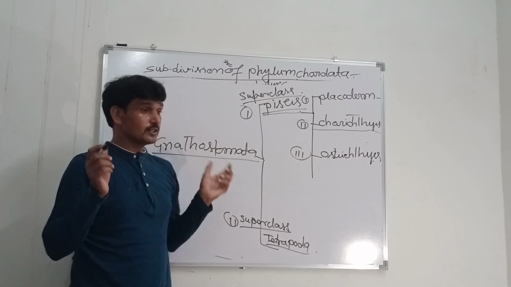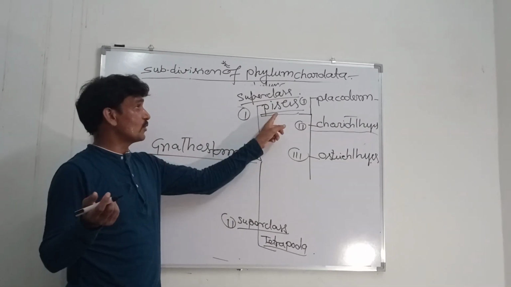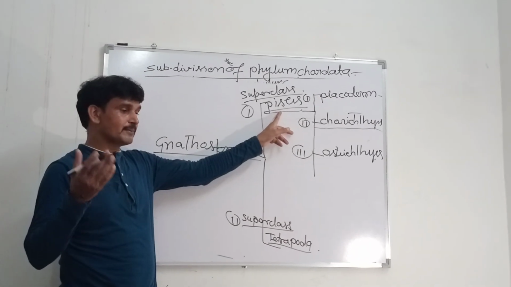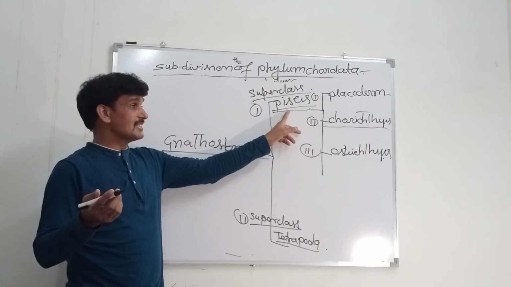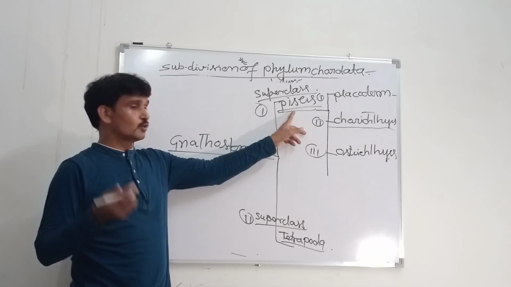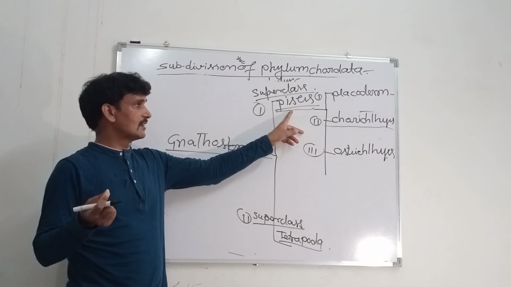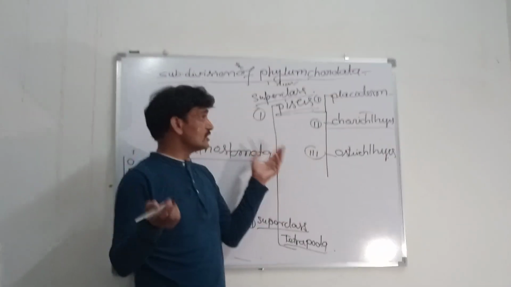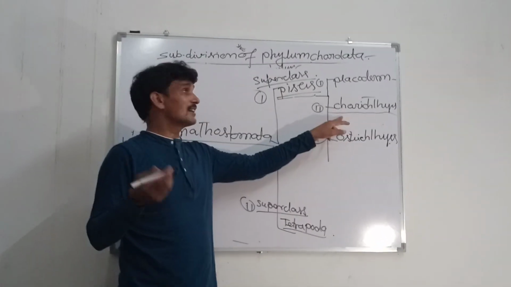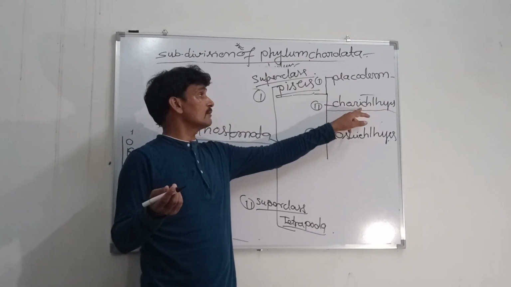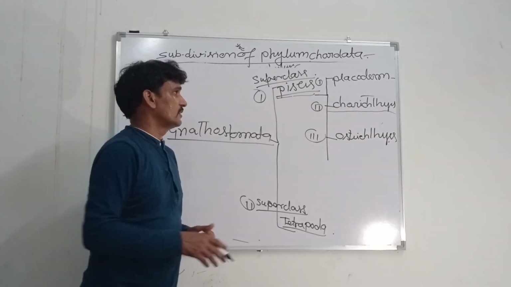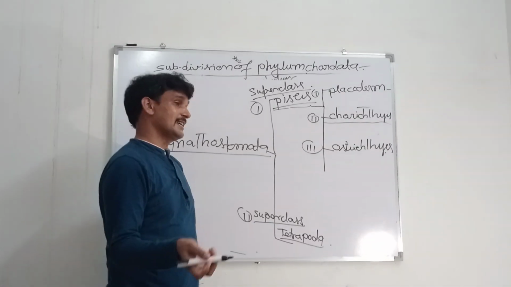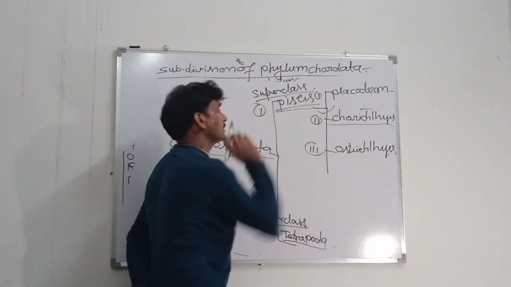Second, Chondrichthyes means those groups of fishes included in superclass Pisces that possess a cartilaginous endoskeleton, an internal endoskeleton made up of cartilage. Chondrion means cartilage. So those fishes that have a cartilaginous endoskeleton are included in the class Chondrichthyes.